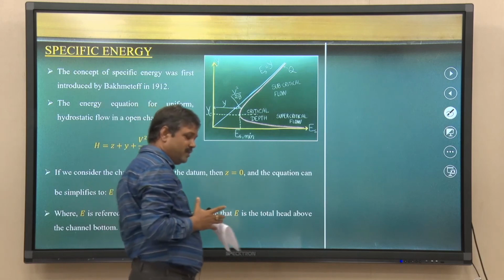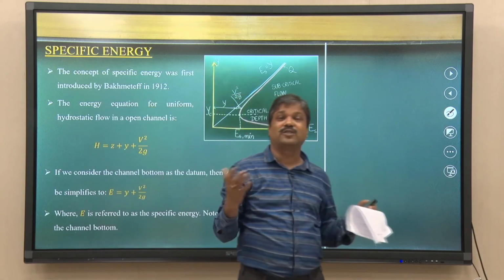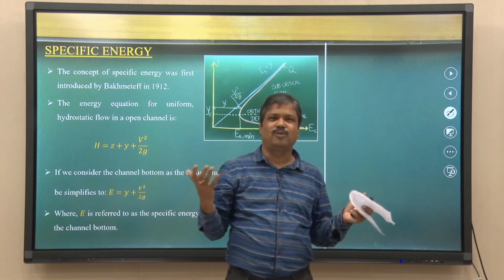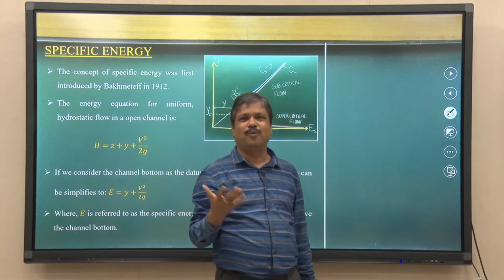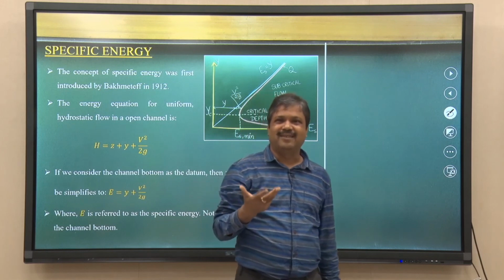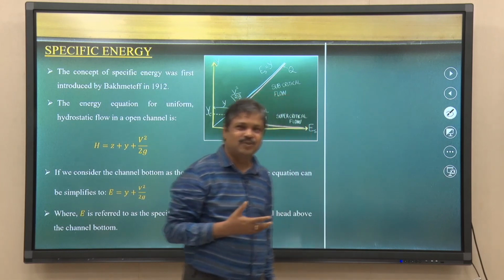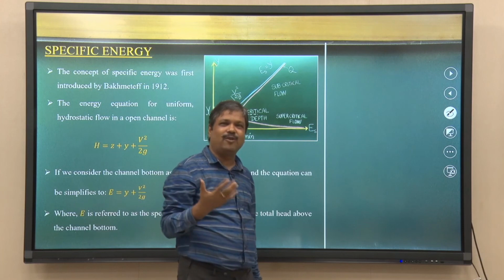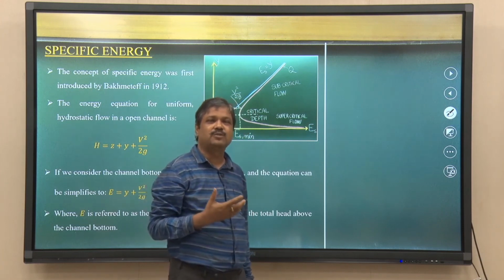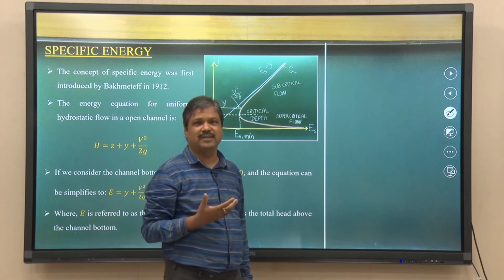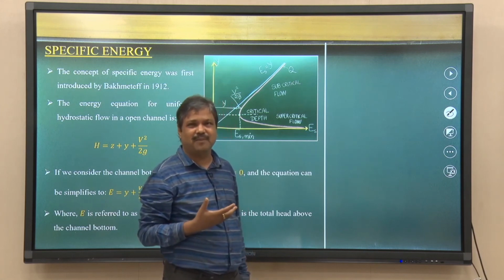Now, when we constructed the Ganga canals almost 200 years back, we did not have computing facilities like now. People used specific energy curves to understand how the flow happens and how much energy loss happens.